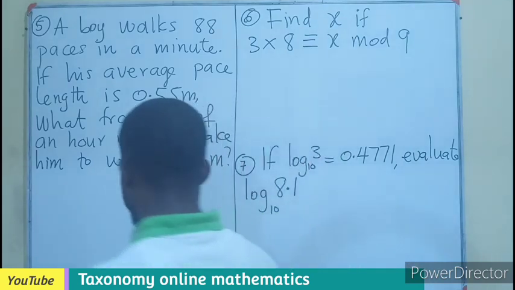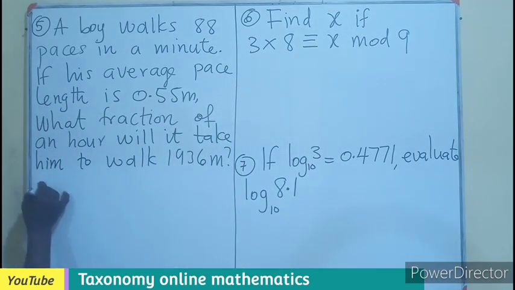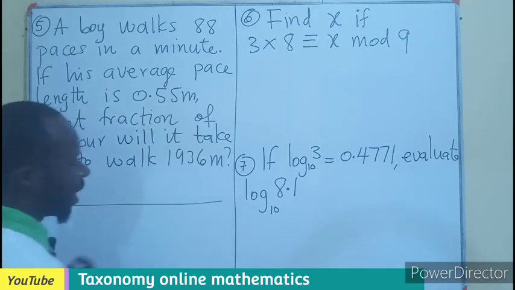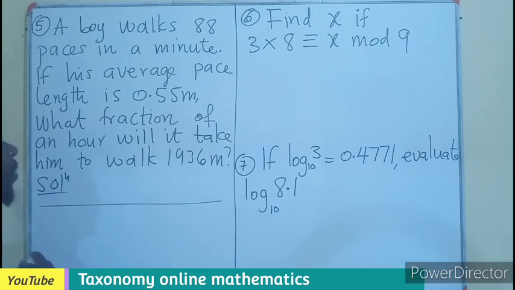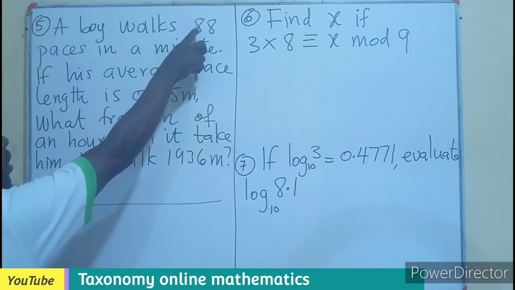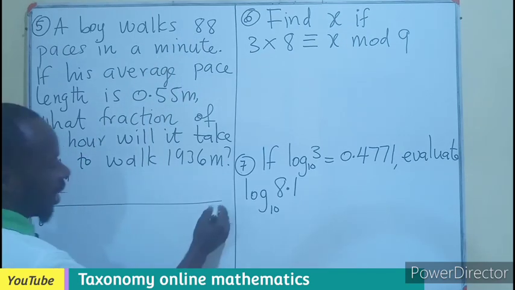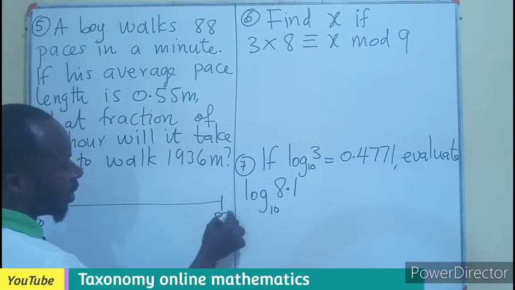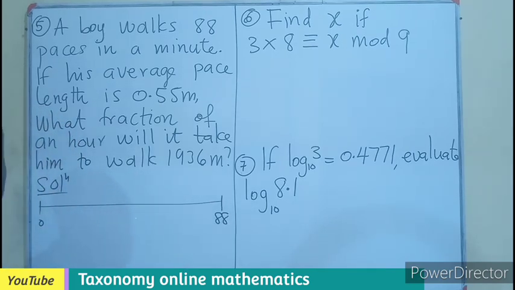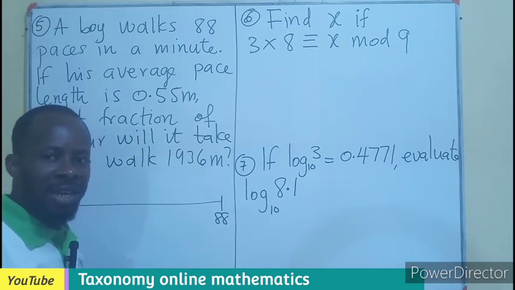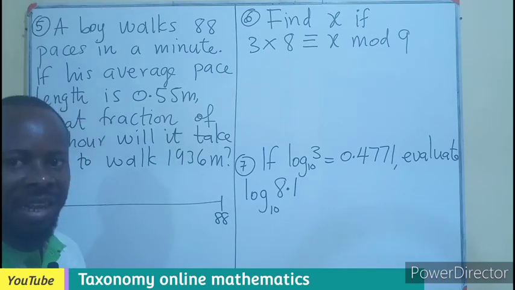Now, looking at the question, this is the journey that is moving. Let's say he walked 88 paces. It means he started from here, 0, and the paces he did were 88. A pace is just one instance of a leg moving as you are walking.